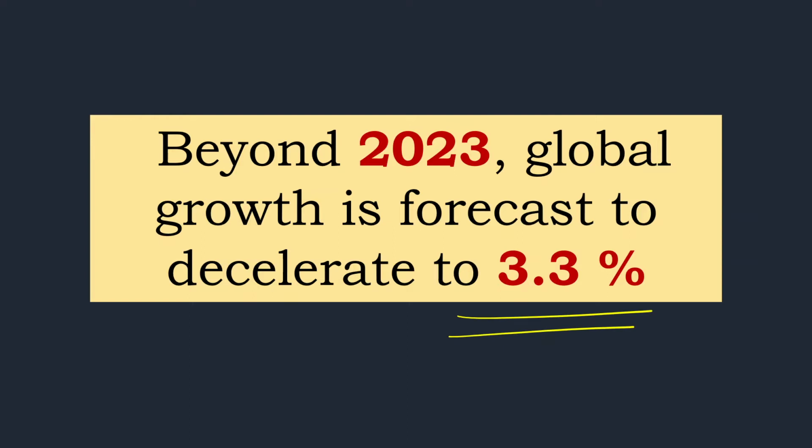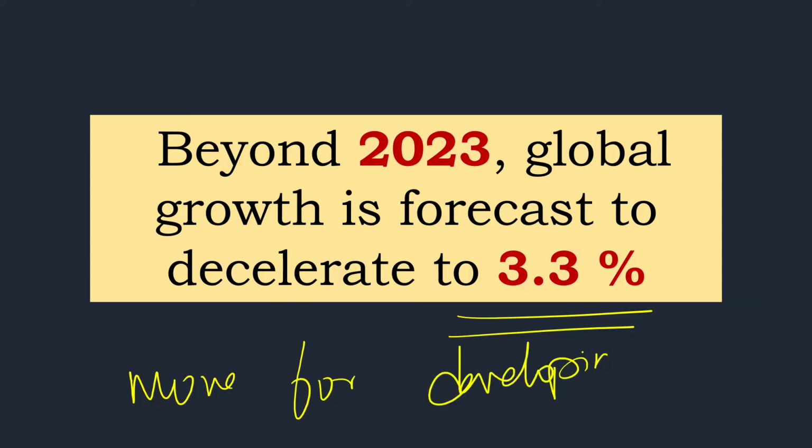A deceleration in global growth will dampen India's growth prospects, especially because it would lead to lower demand for Indian exports. So if the global growth is decelerating, it will impact India. Why? Less exports from India. So if India exports less, India's growth also will reduce. And the IMF points out that this drag on output is expected to be more in emerging markets and developing economies. So the impact is going to be more for developing countries than the developed nations.